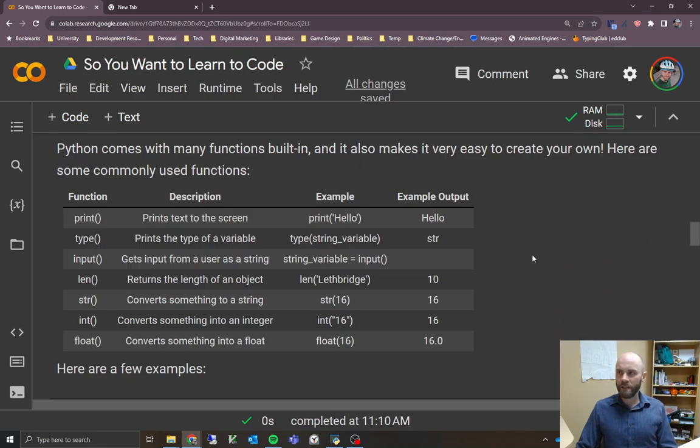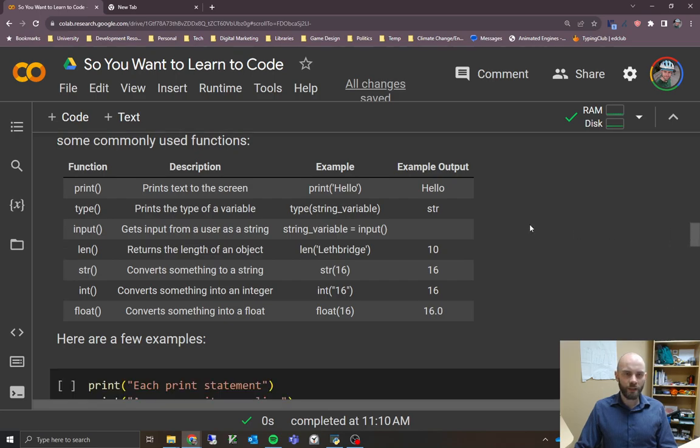So here are some of the built-in functions that come with Python that you can use right out of the box. We'll go through them one by one because these are pretty good ones to know. The print function prints text to the screen. Here's an example. We're calling the print function, using our open bracket, and then we give it a string to print to the screen. We say hello, and it's going to print hello to the screen.